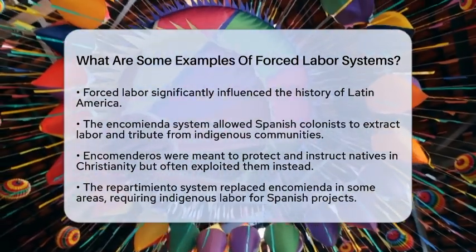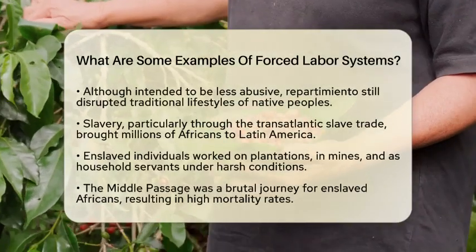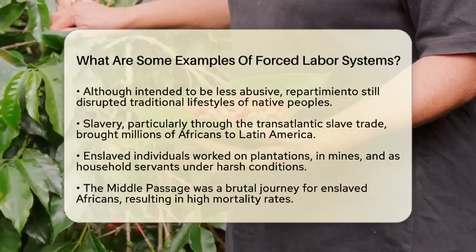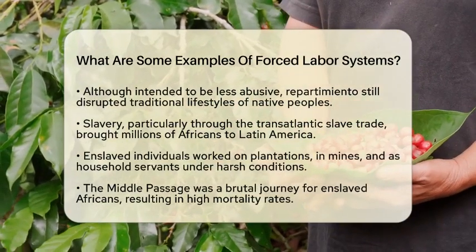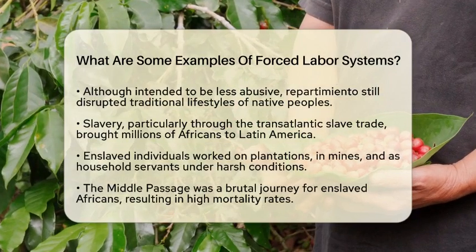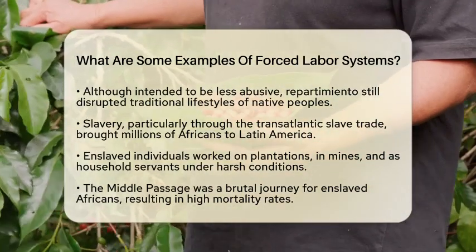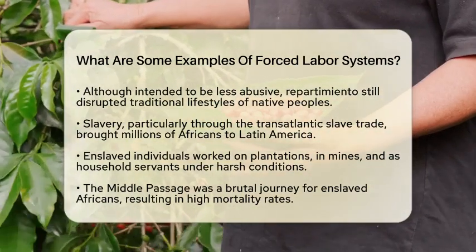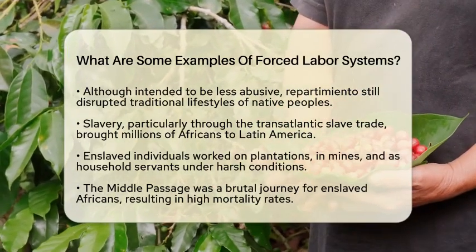Next, we have the Repartimiento system. This system replaced the Encomienda in certain areas. It required indigenous people to work for a set period on Spanish projects like agriculture, mining, or public works. While it aimed to be less abusive, it still forced natives into labor under colonial authority, disrupting their traditional lifestyles.